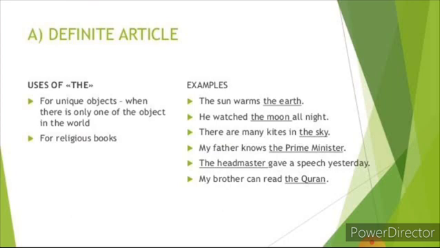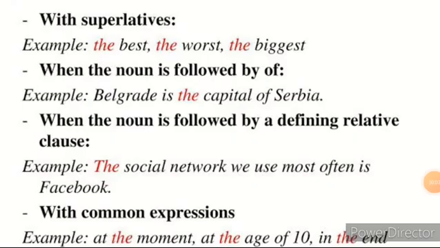My brother can read the Quran. Before the names of holy books, you can use the article the. My brother can read the Quran. We can use the article the before superlatives. Before the superlative degree, we use the article the: the best, the worst, the biggest. The best, worst and biggest are known as the superlative degree.